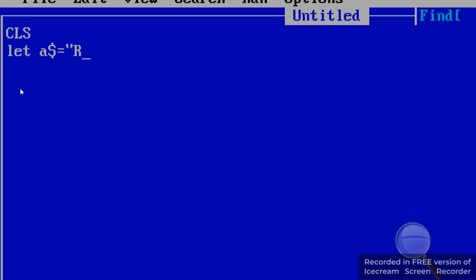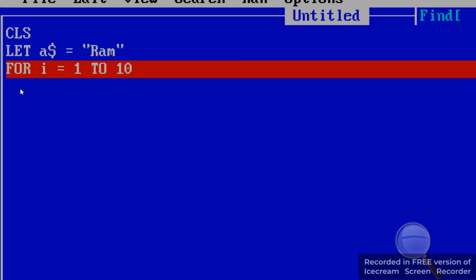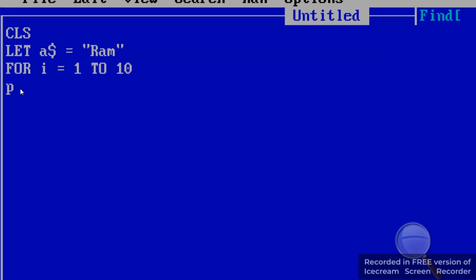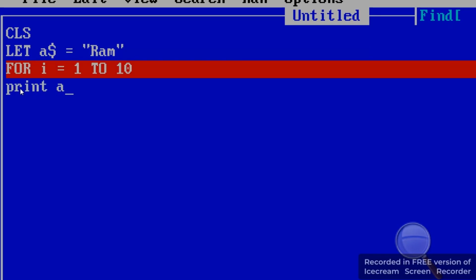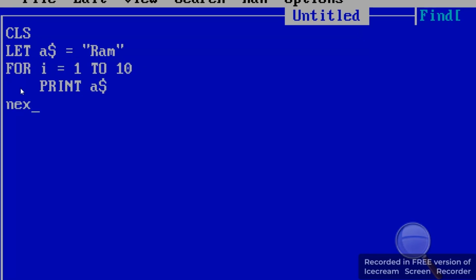You know that a string is always in double quotation marks with a dollar sign. Here the loop is FOR I equals 1 TO 10, which is self-incrementing 1 by 1. Then the statement PRINT A$, and then NEXT I.